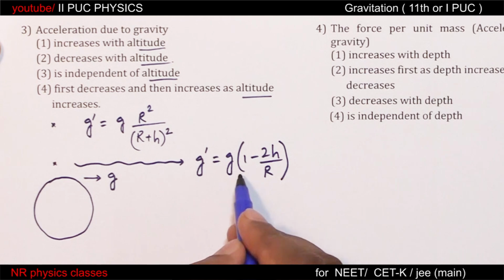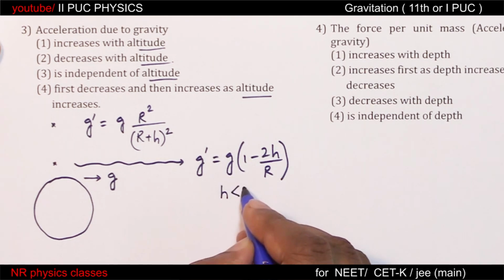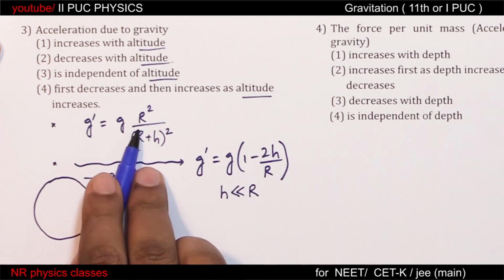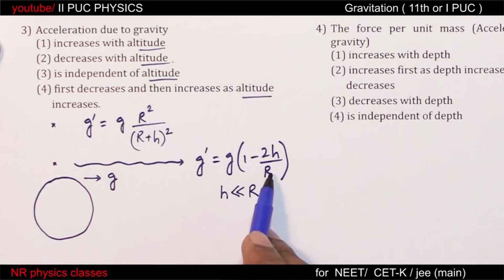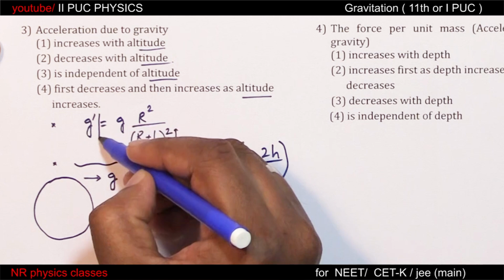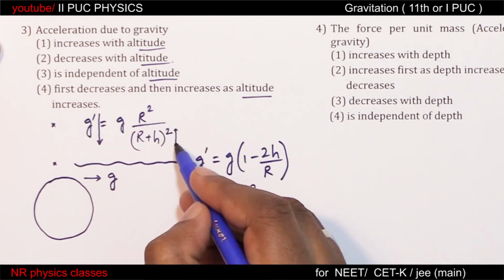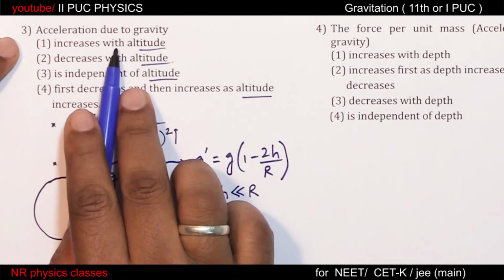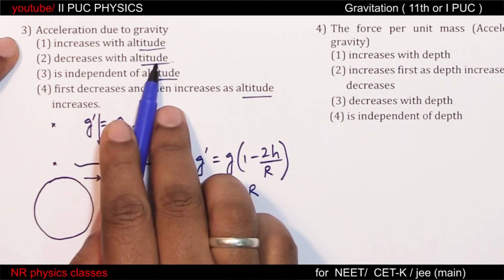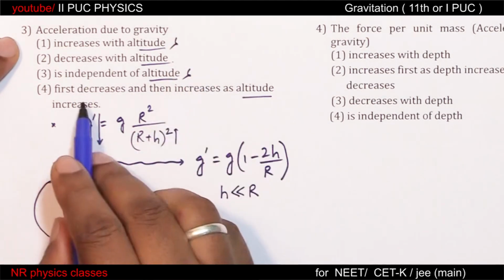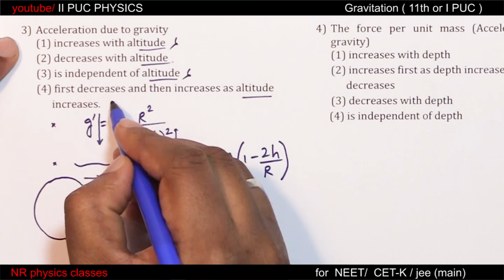Students, recall, to use this equation, h should be very much smaller than r. You can use the other equation for any height. In either way, with the increase in h, acceleration due to gravity decreases. So with the increase in altitude or height, acceleration due to gravity increases with altitude, decreases with altitude, independent of altitude, first decreases and then increases.